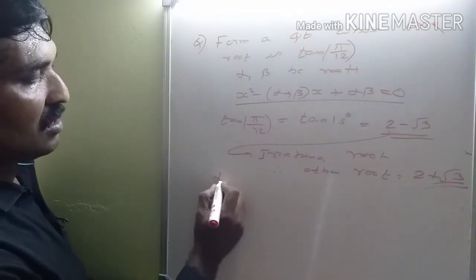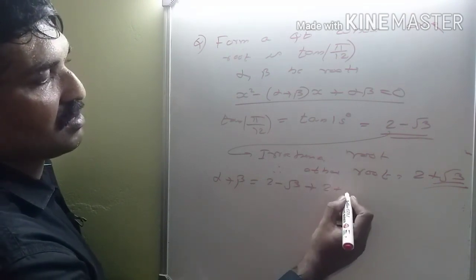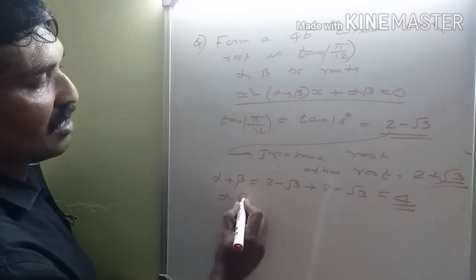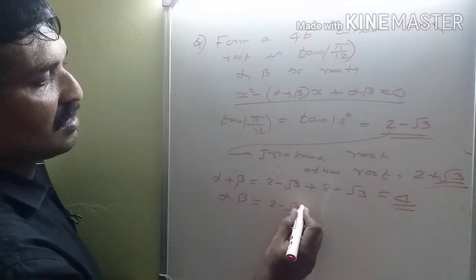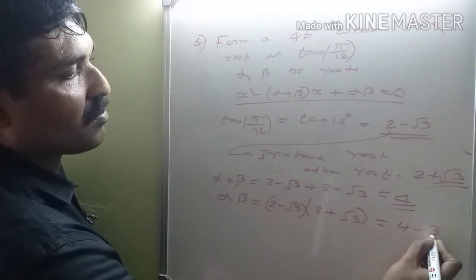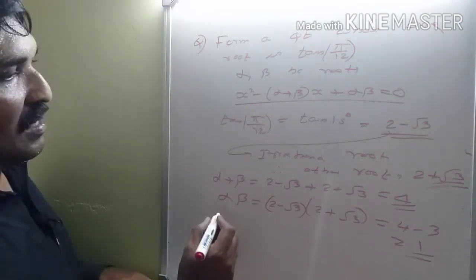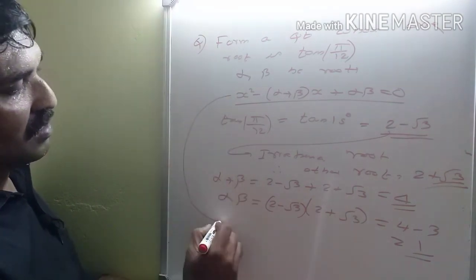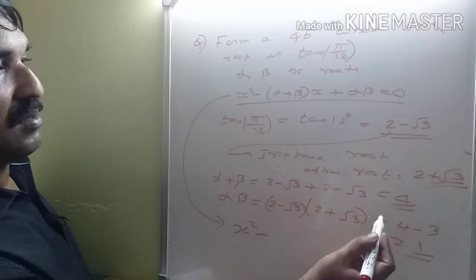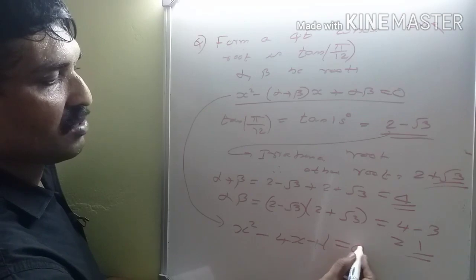Now sum of roots alpha plus beta is equal to 2 minus root 3 plus 2 plus root 3, that is equal to 4. And product of roots alpha beta is equal to 2 minus root 3 into 2 plus root 3, that is 4 minus 3, that is equal to 1. Therefore, the quadratic equation becomes x square minus 4x plus 1 is equal to 0.